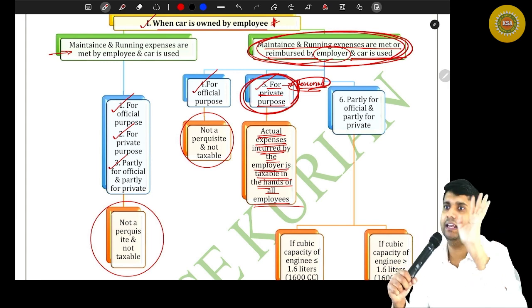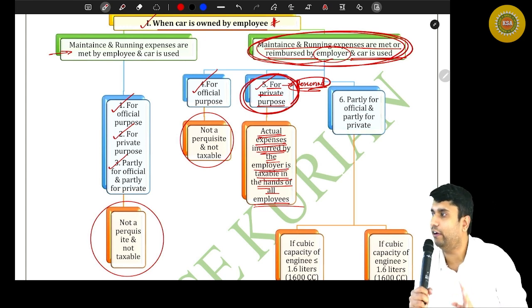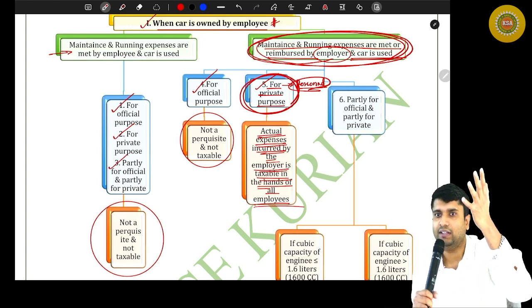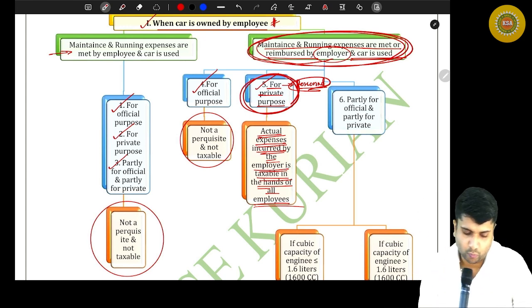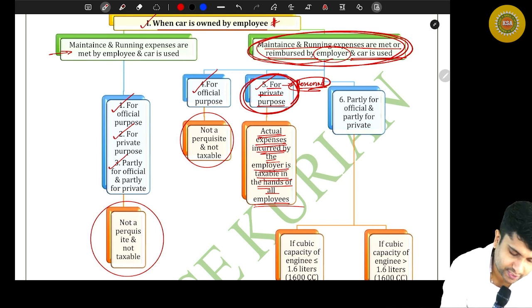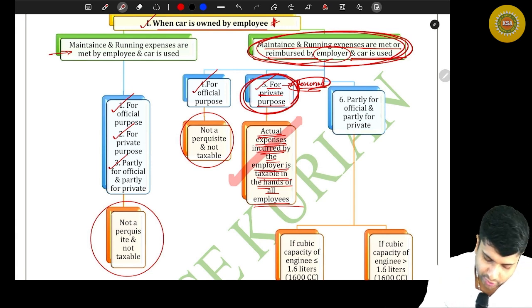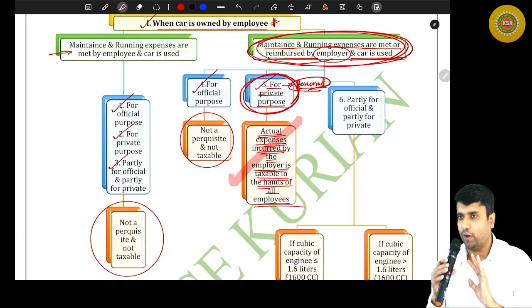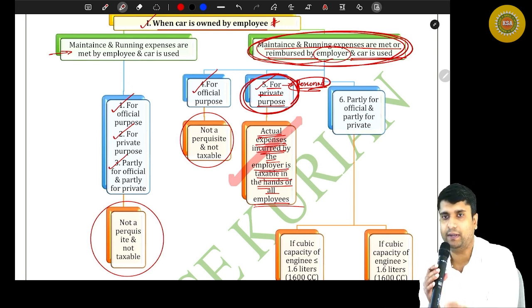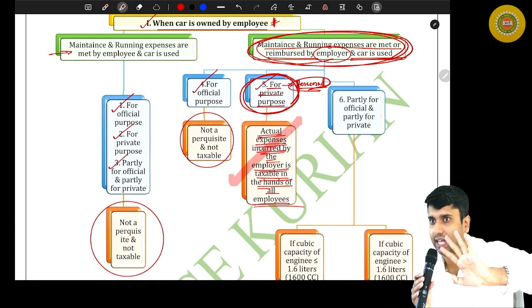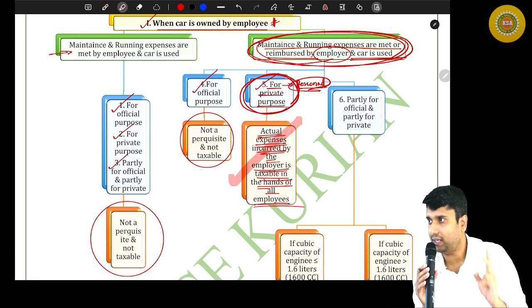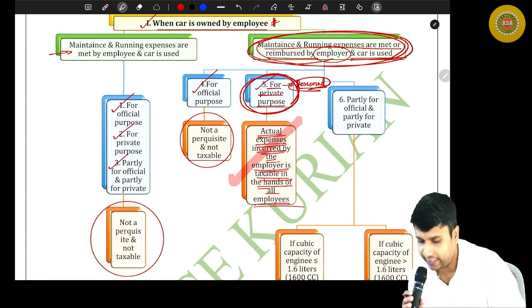That entire running and maintenance charges will be the taxable value of perquisite. It is common sense only. Are you with me? So what they are saying is, when you value perquisite, actual expenses incurred by the employer is taxable in the hands of all employees. This will be taxable in the hands of all types of employees. That's what the department says. Are you all with me?